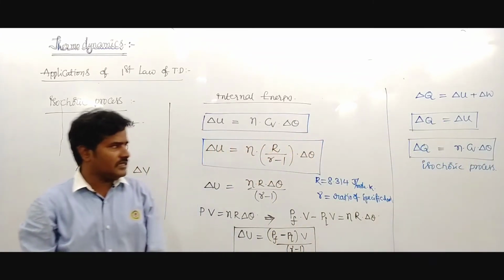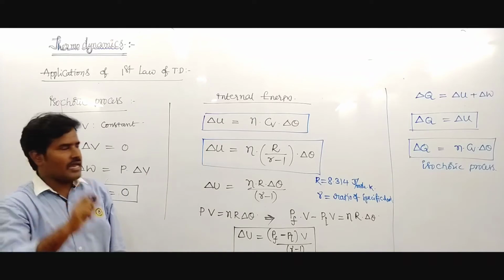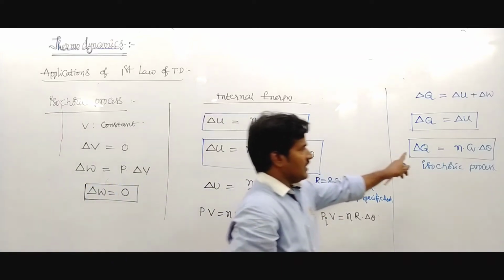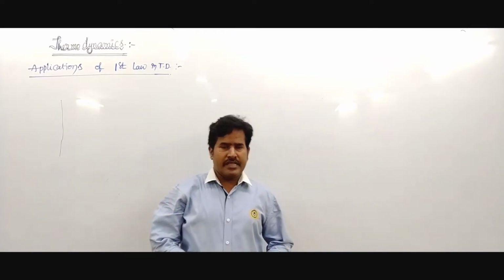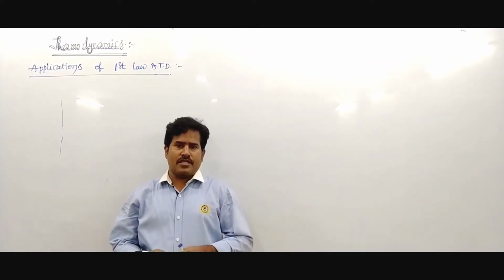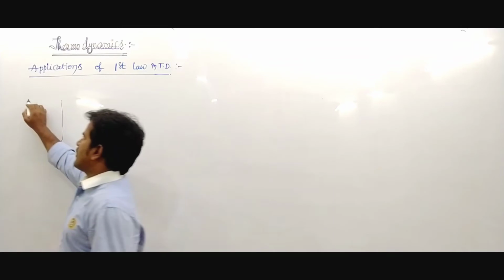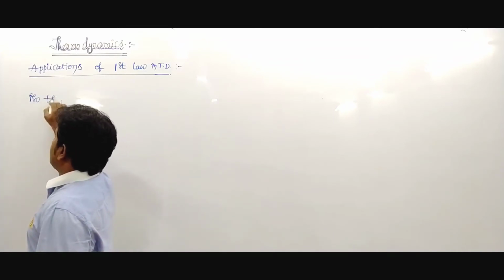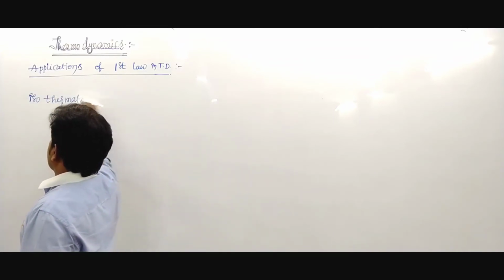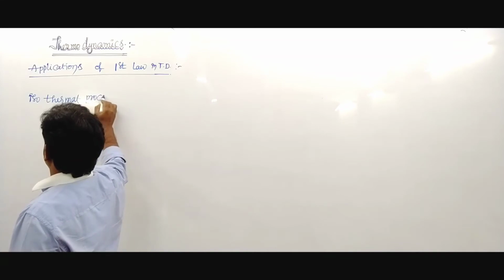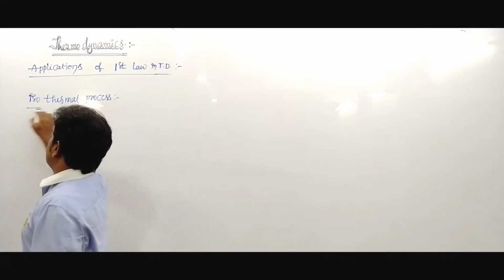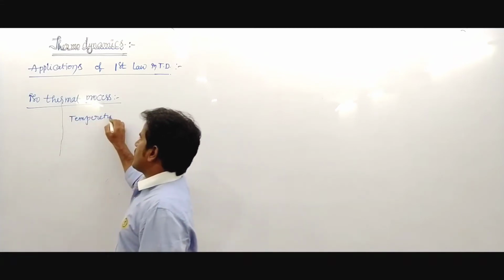NCV delta theta is the total heat converted into internal energy. Another application is the isothermal process. What is the isothermal process? Isothermal process means the temperature remains constant.